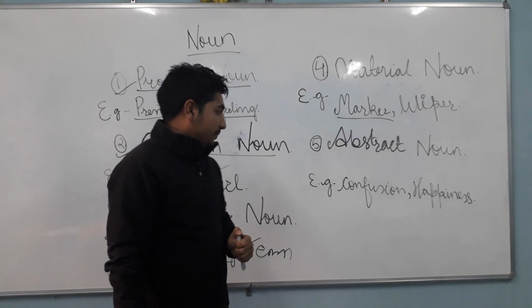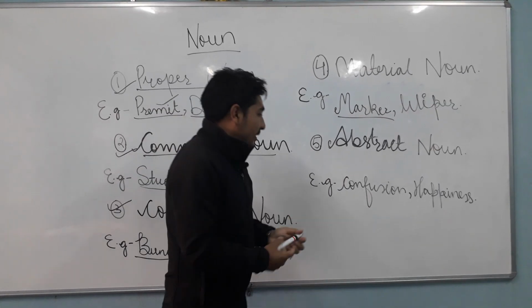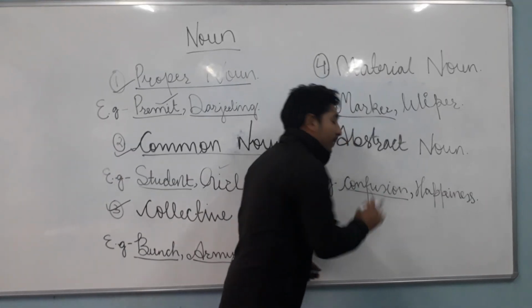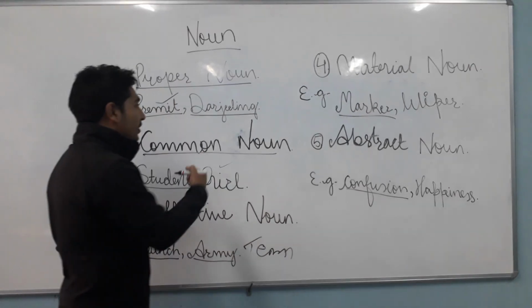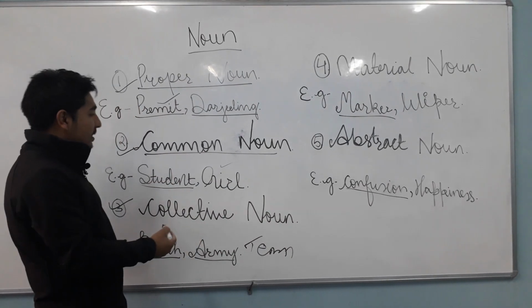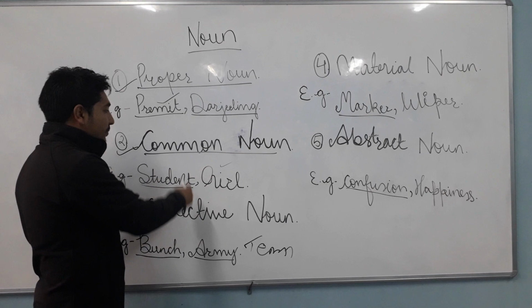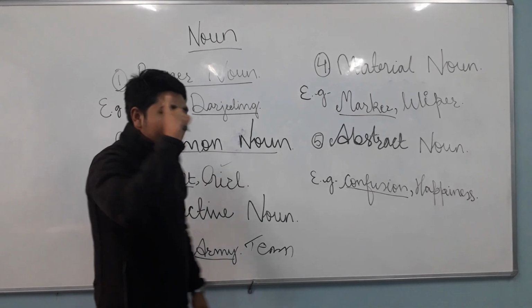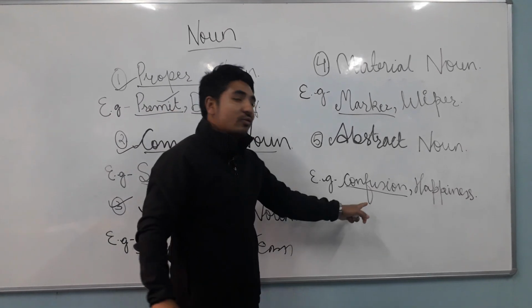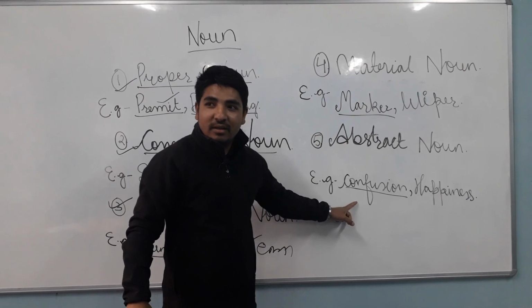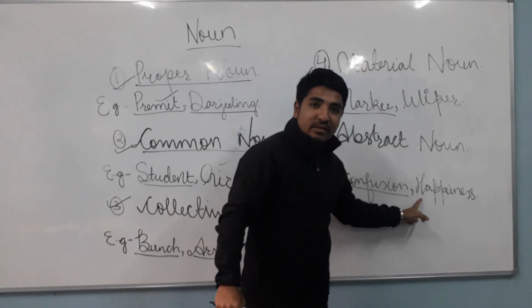Now abstract noun. Confusion. Many students have confusion in understanding the difference between common noun and collective noun. That confusion feeling is also an abstract noun. So, happiness.